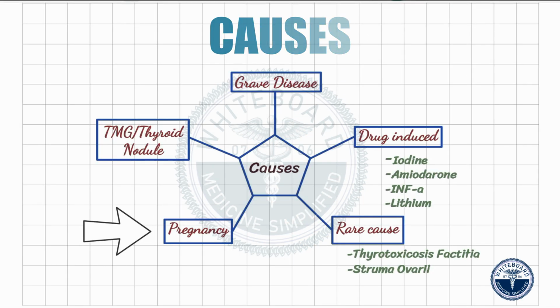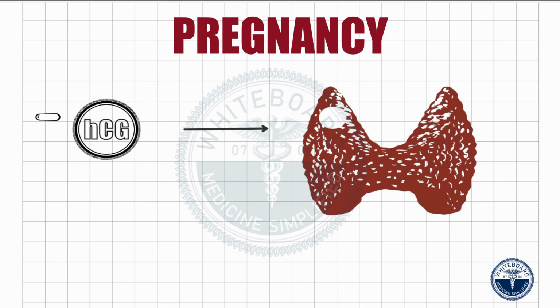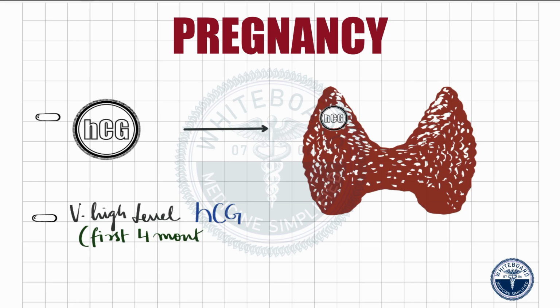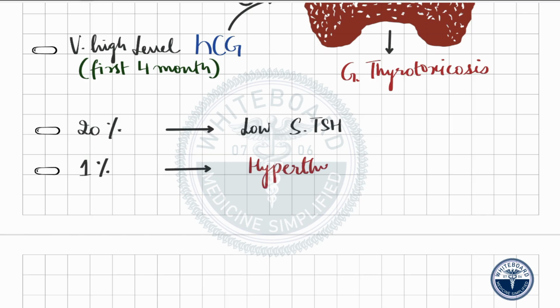Now in pregnancy, human chorionic gonadotropin can bind to the thyroid TSH receptor. A very high level of serum HCG, particularly during the first 4 months of pregnancy, may cause significant receptor activation to cause gestational thyrotoxicosis. About 20% of pregnant women have a low serum TSH during pregnancy, but only 1% of such women have clinical hyperthyroidism that requires treatment.